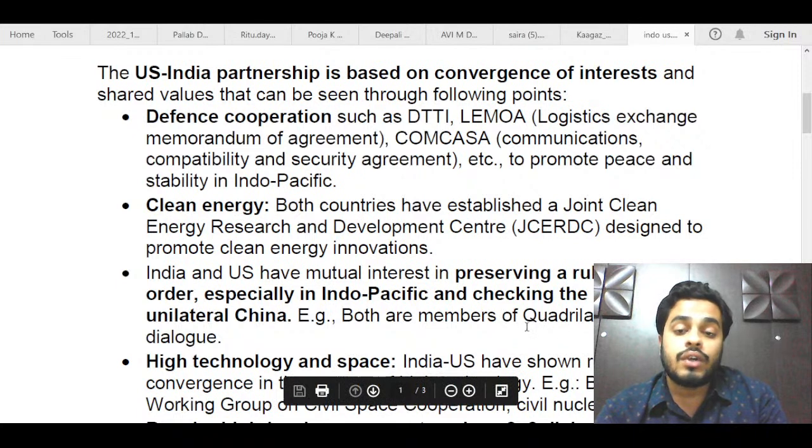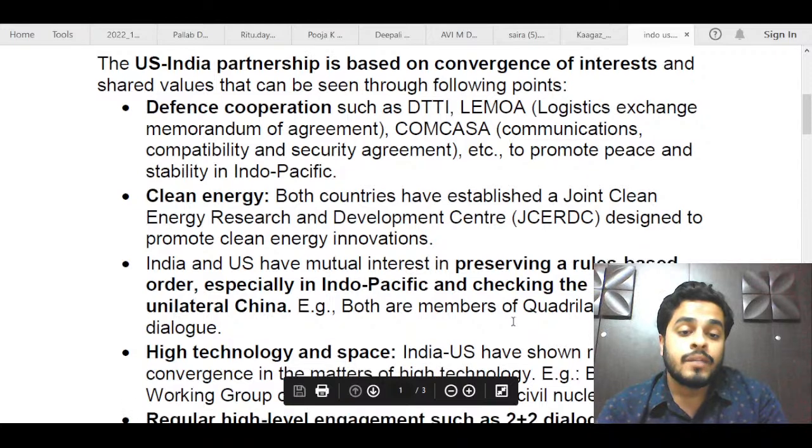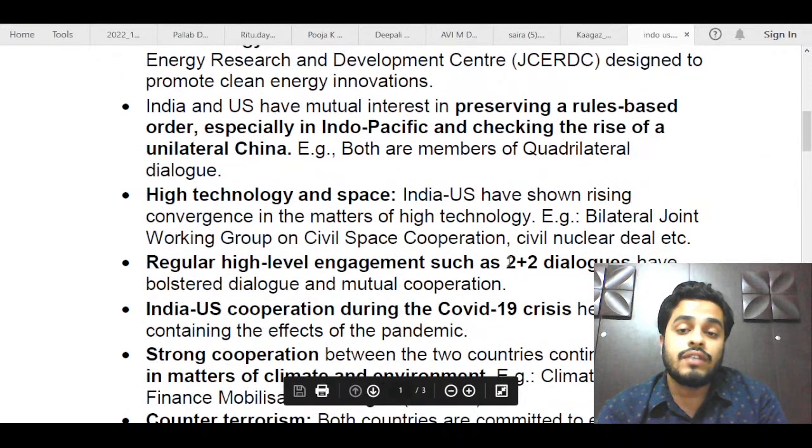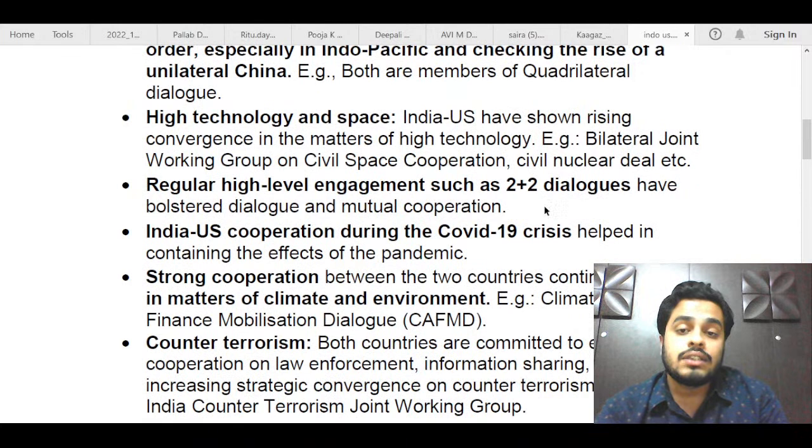this quadrilateral security dialogue. So you could have mentioned this. This is a very important point for convergence. Then you could have talked about the civil nuclear deal which India and US signed after a lot of bickering actually, and also the civil space cooperation, high technology and space, which you could have added to show the technological partnership. You could have also mentioned the 2+2 dialogues that both the countries have on an annual basis to